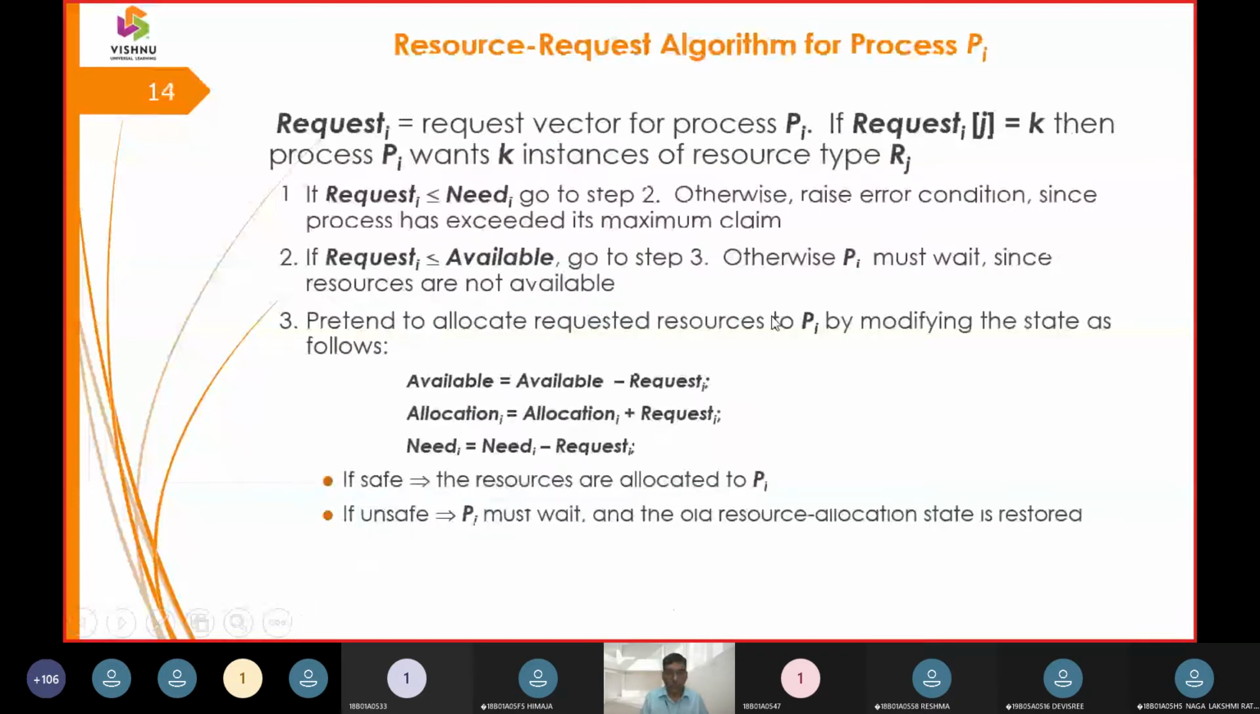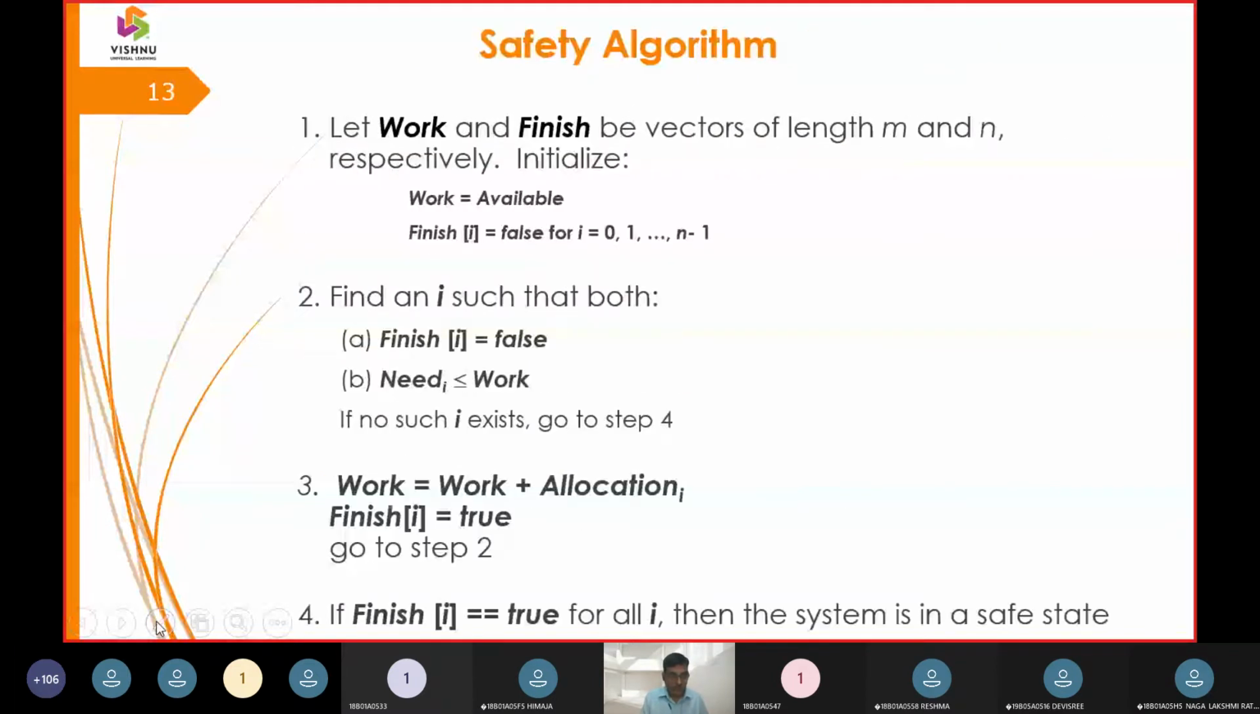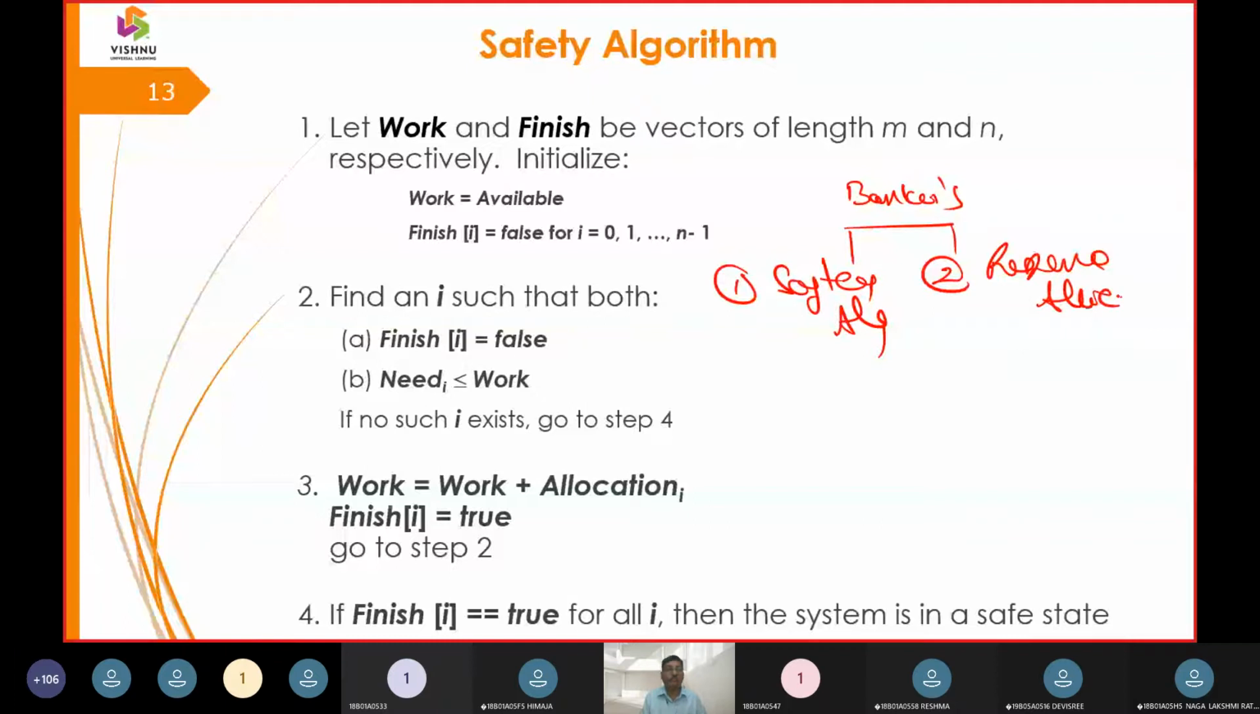So Banker's algorithm has two stages. The first stage is built with the safety algorithm. The second stage is built with the resource allocation algorithm. Now, safe state derives a safe sequence.